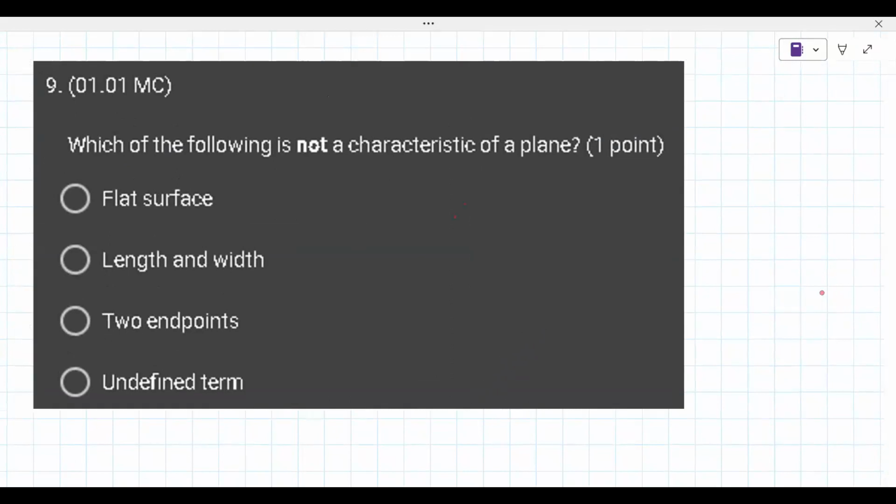All right, so let me draw a plane again. And I just want you to use your intuition, some of the words we've been talking about today, and tell me if there's any answers that you can eliminate. The ones you can eliminate are because they are a characteristic. I want you to ask yourself, is a flat surface a characteristic of a plane, like a sheet of paper? Well, yeah, I would say. Okay, so that one's out.